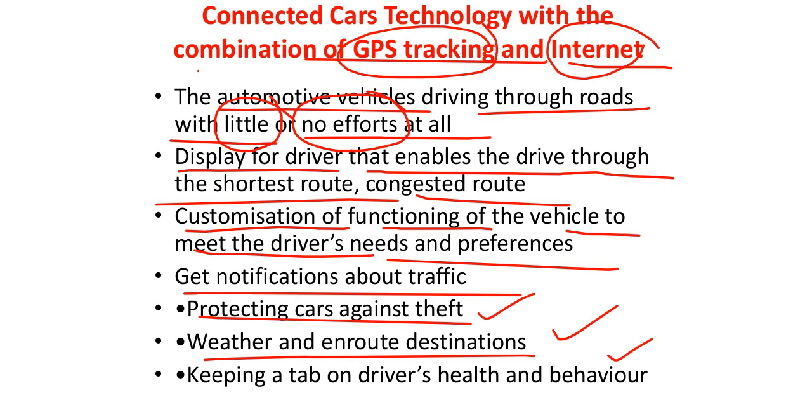So these are all the applications of the GPS tracking as well as the internet, right? So these are the different things which we can have as the input for us to design the IoT applications for the automotive industry or the automobiles, right?